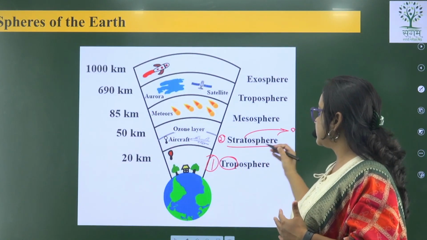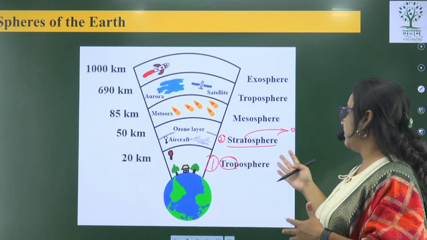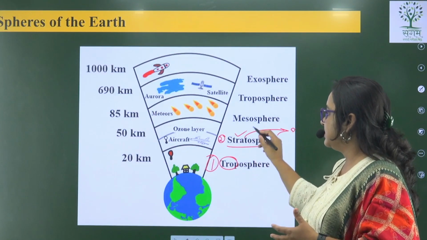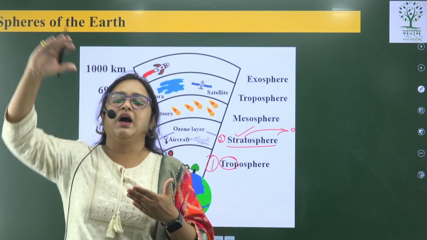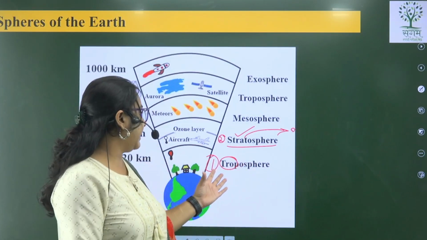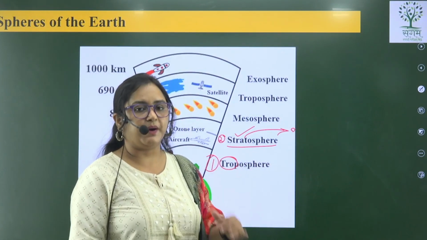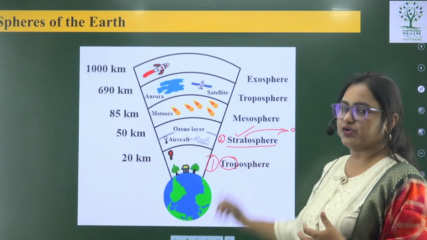The options were stratosphere, troposphere, mesosphere, and one more, but the answer was stratosphere. Everybody thought that we can see with our eyes where the aircraft flies, and so everybody gave the answer troposphere, but the answer was the lower layer of the stratosphere.